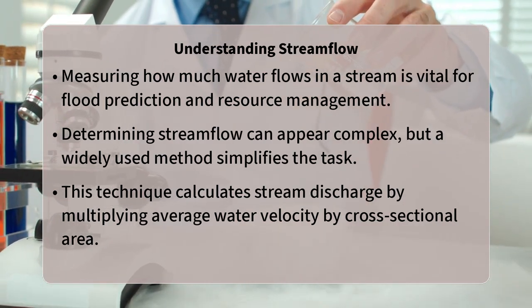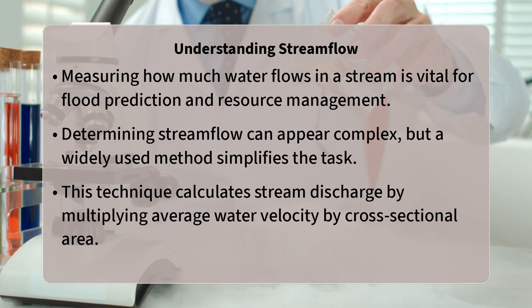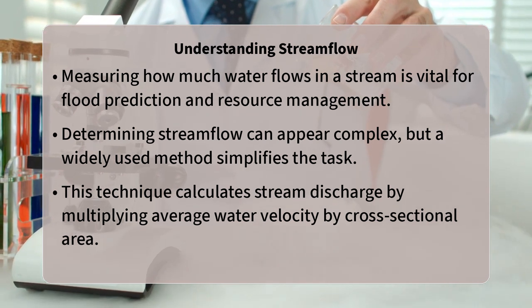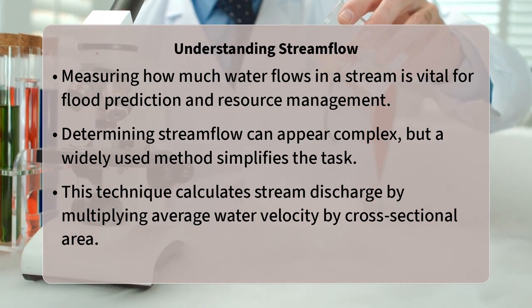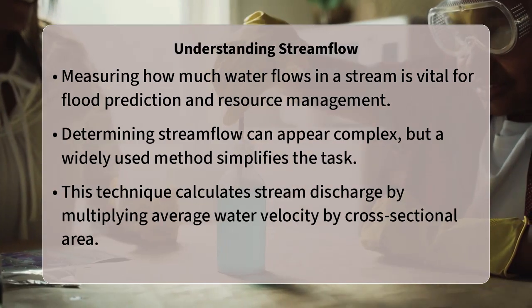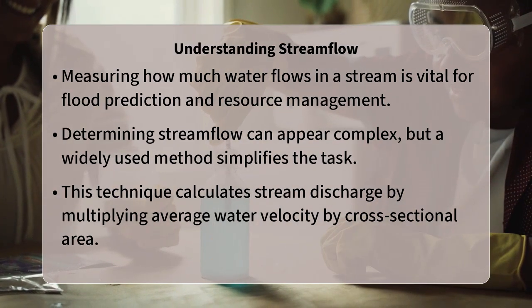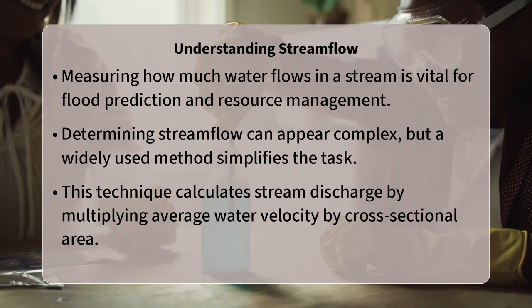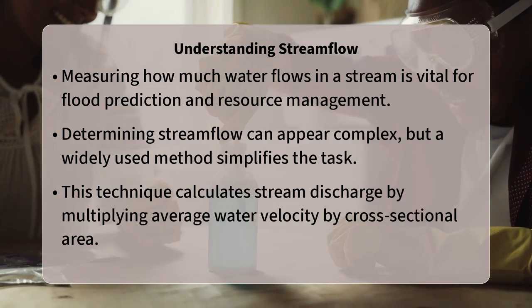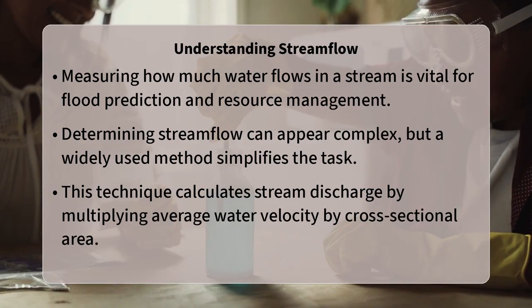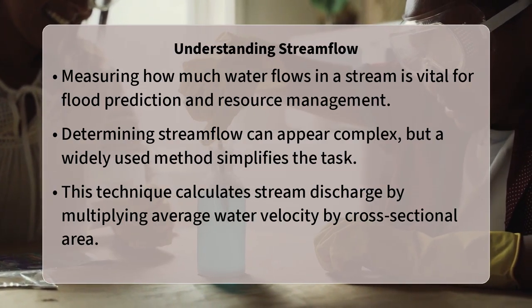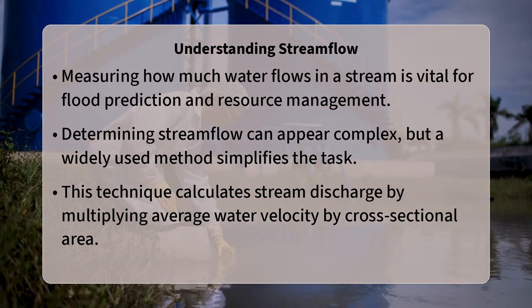The velocity area method is a fundamental hydrological technique used to determine the volumetric flow rate, or discharge, of water in a stream or river. Simply put, it calculates the amount of water passing a specific point over a period of time by multiplying the average velocity of the water by the cross-sectional area of the stream channel at that location.